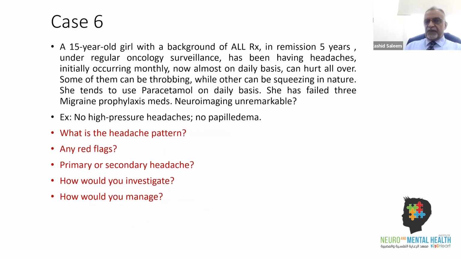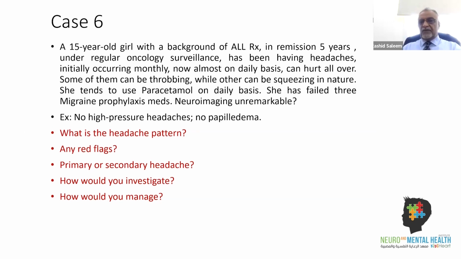Case number 6: a 15-year-old girl with a background of acute lymphoblastic leukemia. This was actually in the UK. She was treated for acute lymphoblastic leukemia and was in remission for 5 years, under regular oncology surveillance. She had been having headaches initially occurring monthly, now almost on a daily basis. They hurt her head all over.